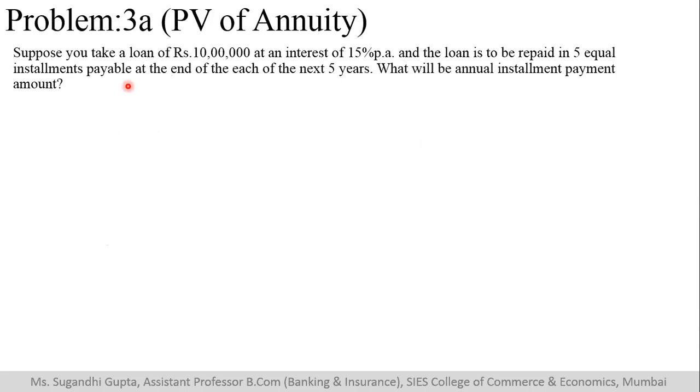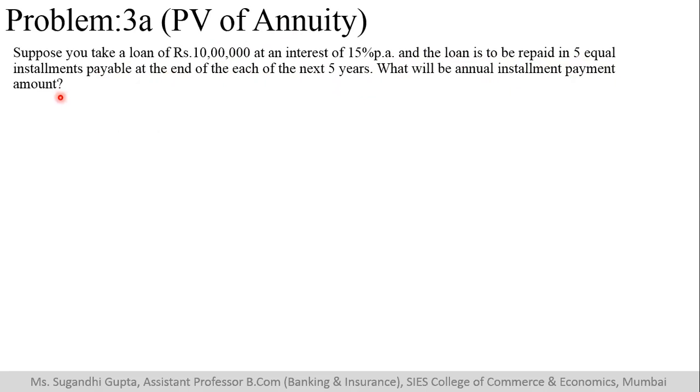Suppose you take a loan of rupees 10 lakh at an interest of 15% per annum, and the loan is to be repaid in 5 equal installments payable at the end of each year. Since the word end is being used, we will calculate present value of normal annuity for the next 5 years. What will be the annual installment payment amount? Now, that is what they want to find out.